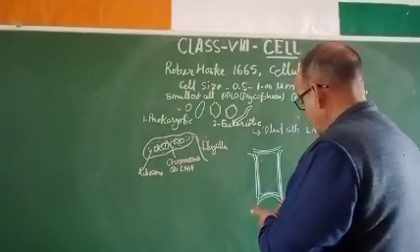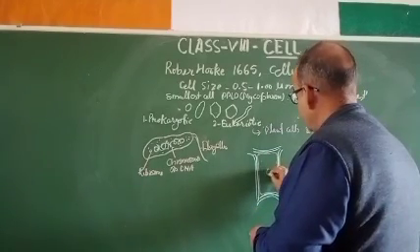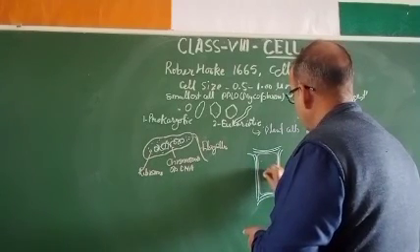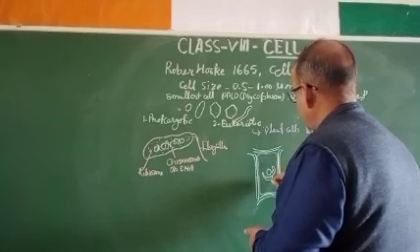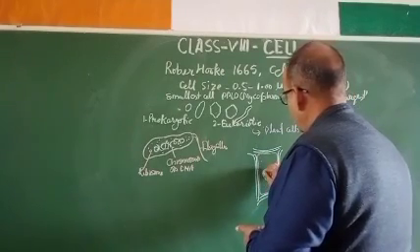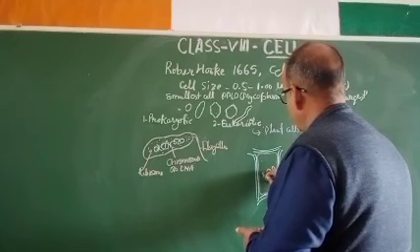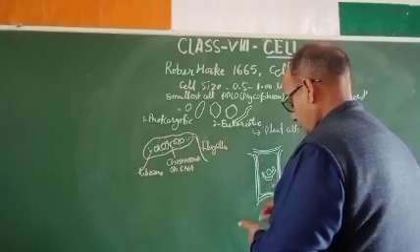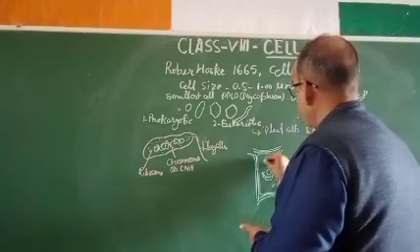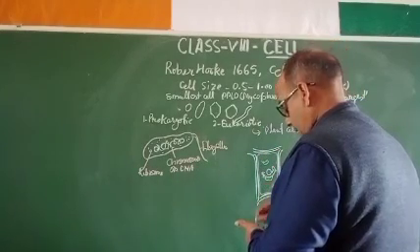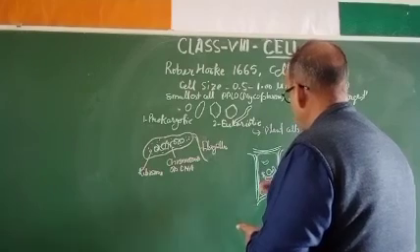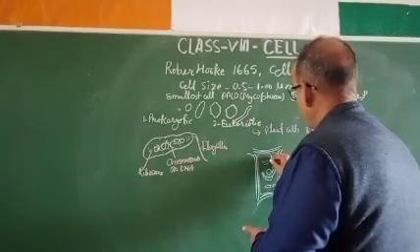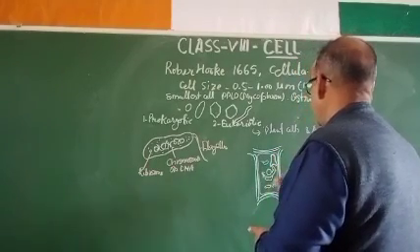and inside it there is a nucleus. Then endoplasmic reticulum, which are rough and smooth. Dictyosomes, chloroplast, mitochondria are there, and so many things are there. Large vacuoles are there. This is the large vacuole.